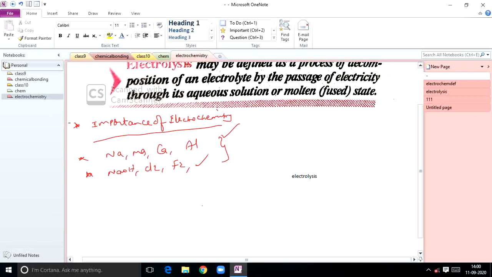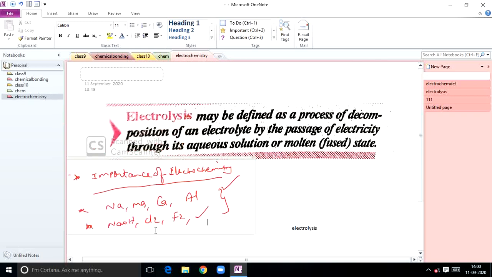Generally, if you use other fuels, definitely environmental pollution will be there, but reactions carried out electrochemically are eco-friendly, so they are energy efficient and less polluting. So this is the main importance of electrochemistry. We are going to discuss many more concepts in this chapter.